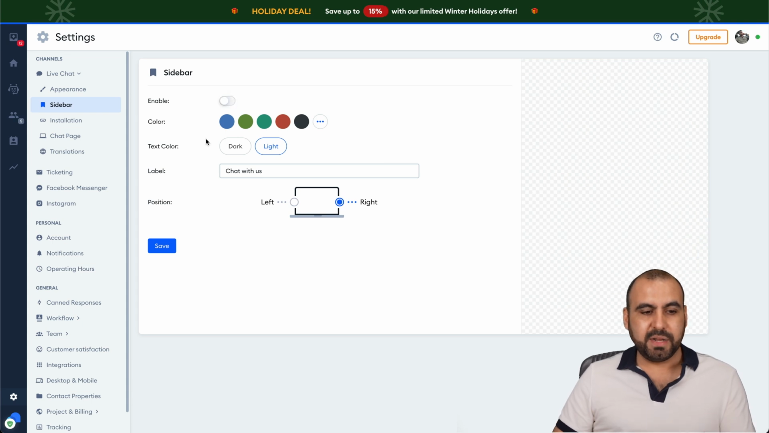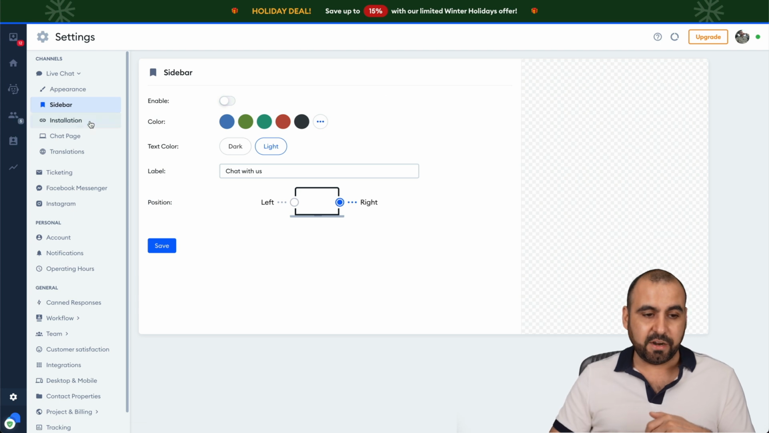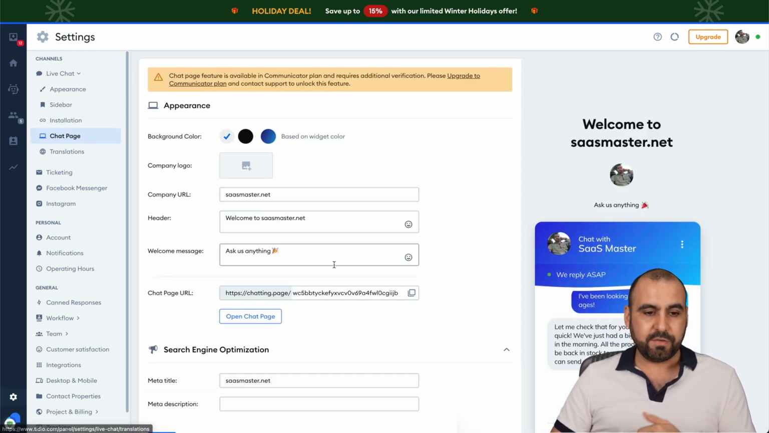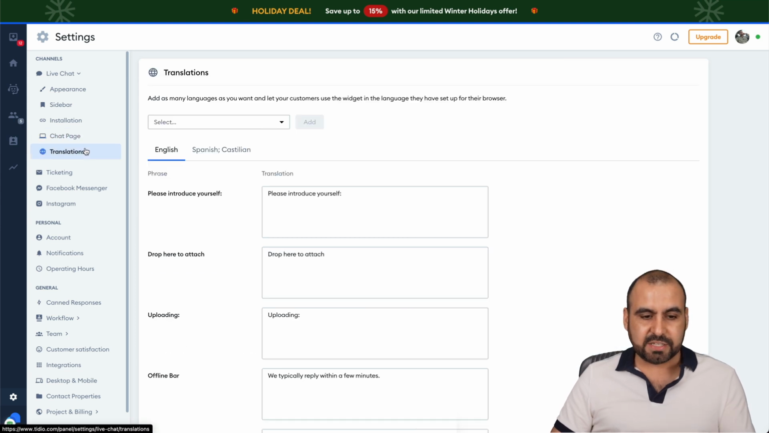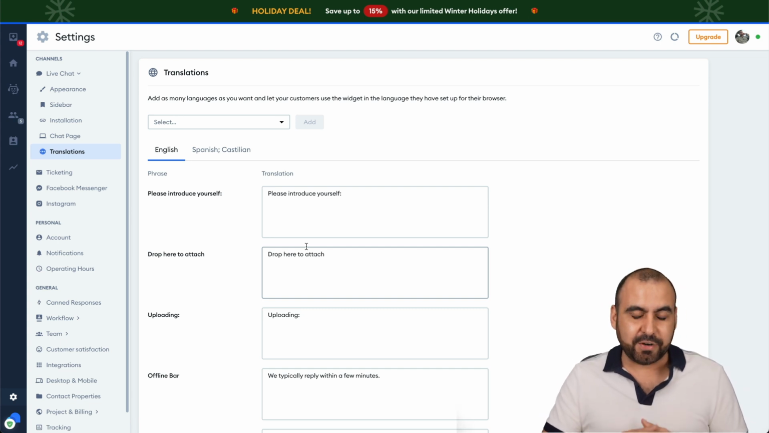But I want to use the bubble. But in case you don't want to use the bubble and you want to use the sidebar, you just enable it there. The installation process, you get a code. The chat page, if you want to create a chat page. The translations, if you want to translate something more down to earth or more customized, I would say,